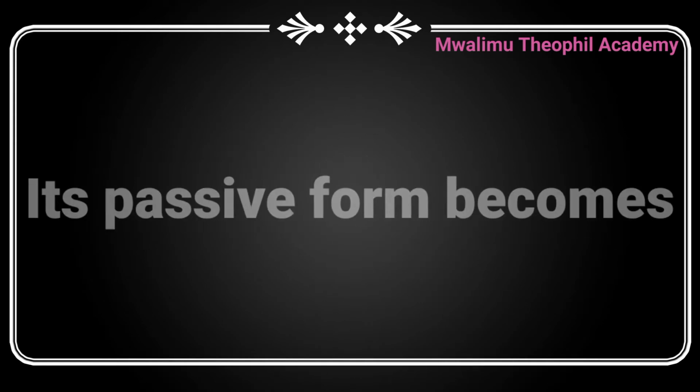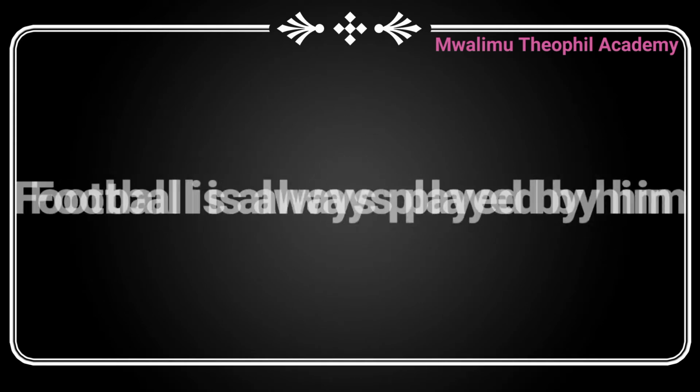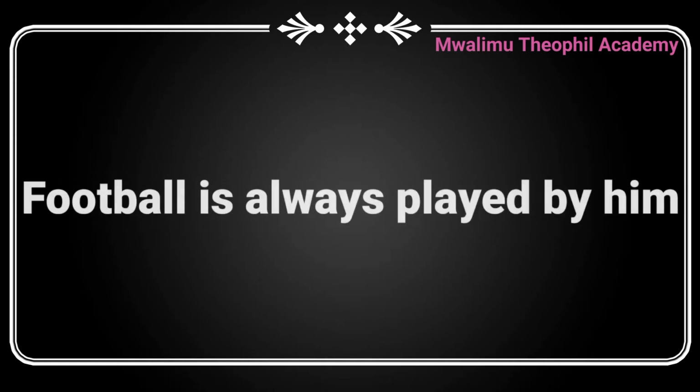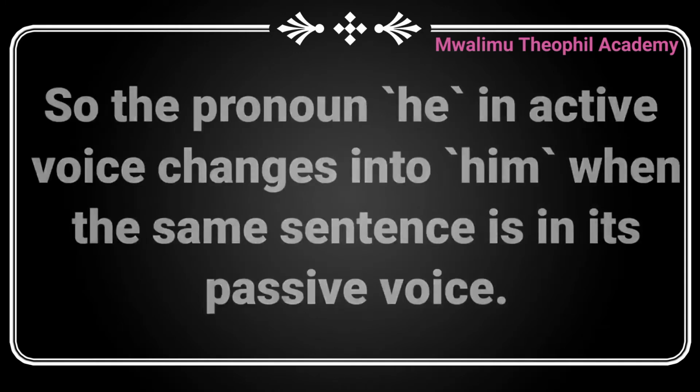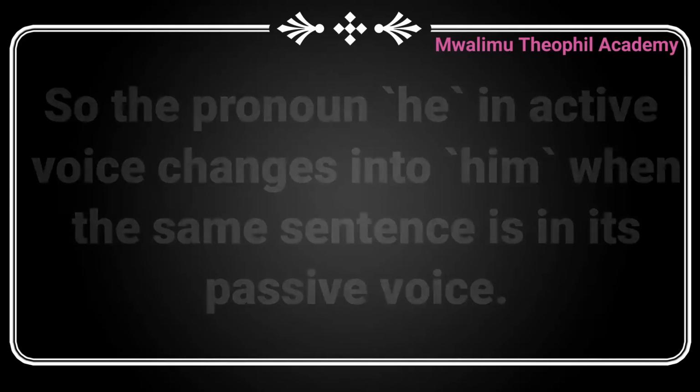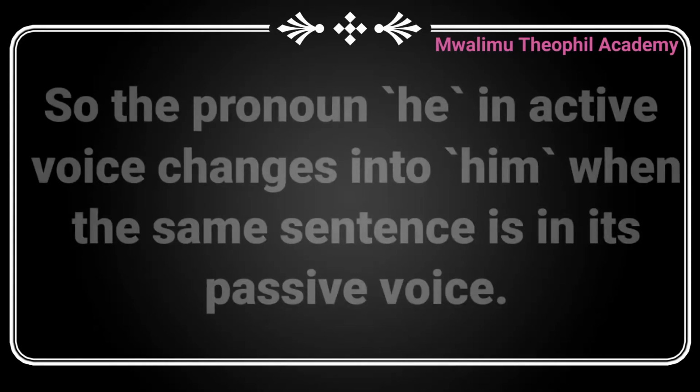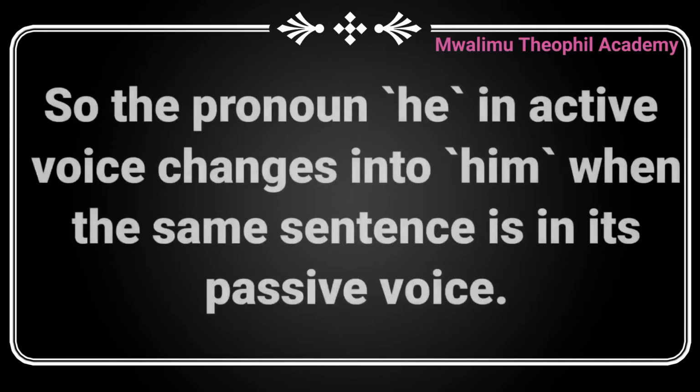Its passive form becomes: Football is always played by him. Now, you can find that in the active voice we used he, but its passive form has become him.